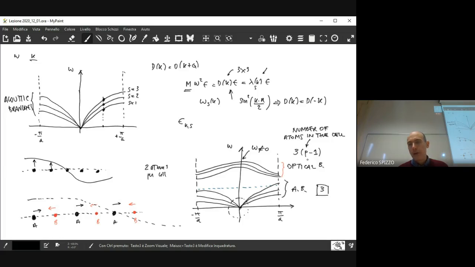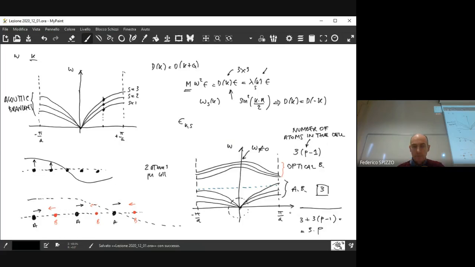So you have 0 optical branches and 3 acoustical branches. If p is 2, then you have 3 optical and 3 acoustical branches, and so on. So the total number of branches is 3 plus 3 times (p minus 1), so 3 times p. That is the total number of branches, including both the acoustical ones and the optical ones.